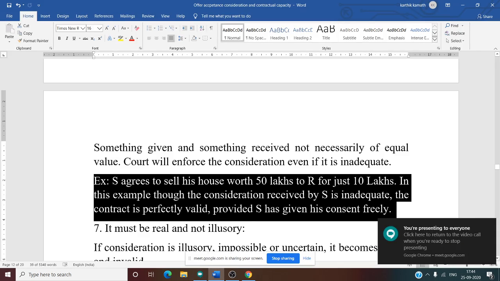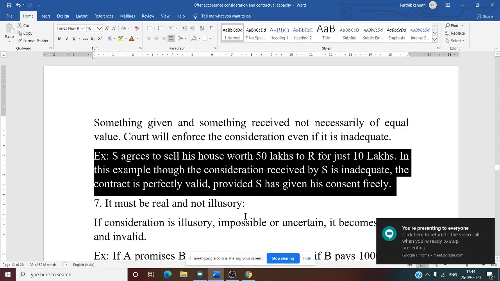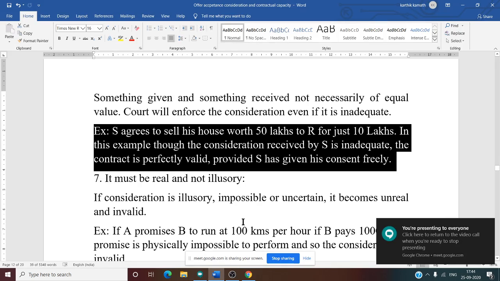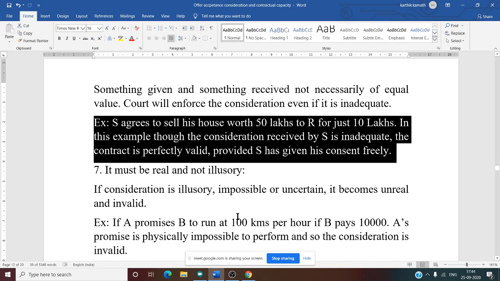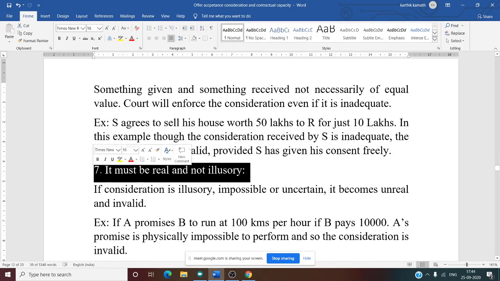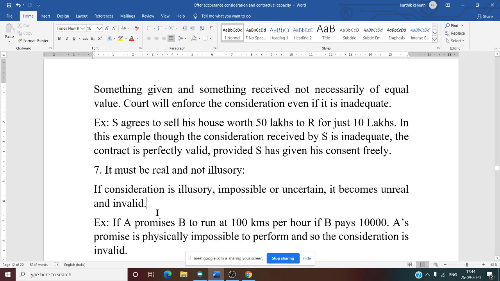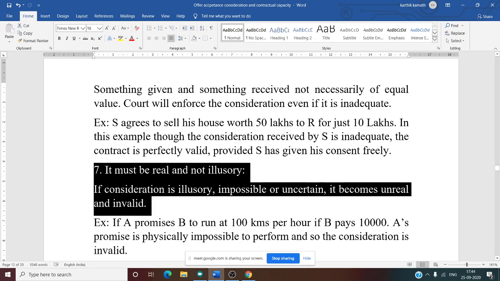So that is the meaning of consideration need not be adequate. Next one, it must be real and not illusory. If consideration is illusory or imaginary, impossible or uncertain, it becomes unreal and it is invalid.